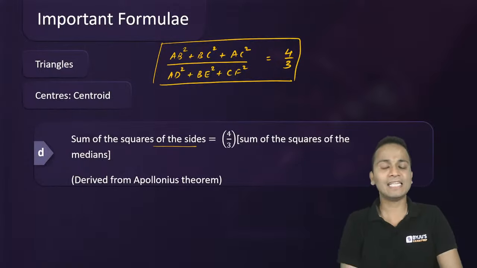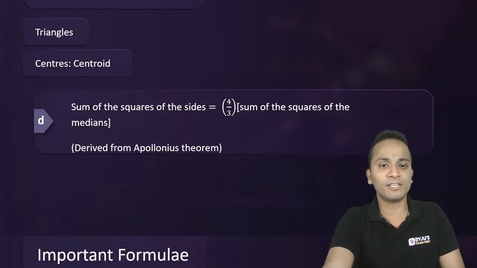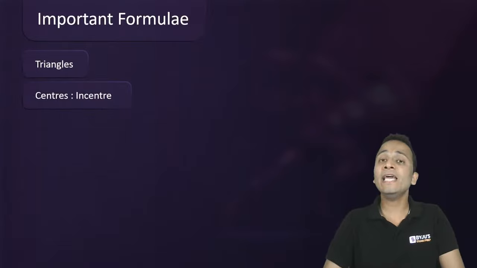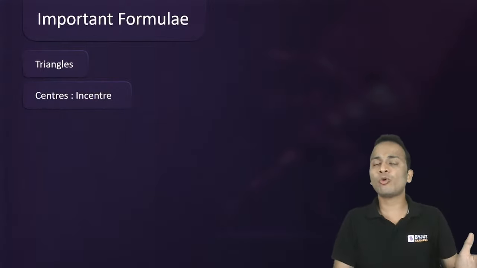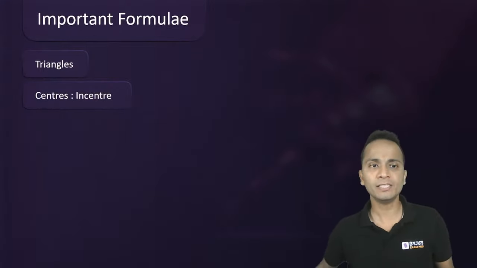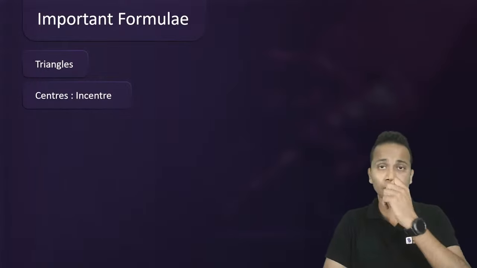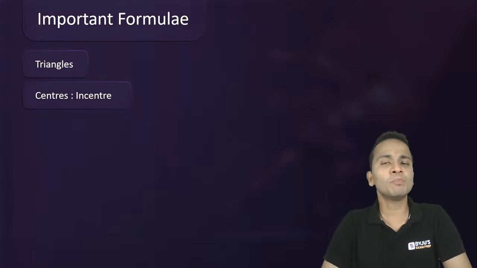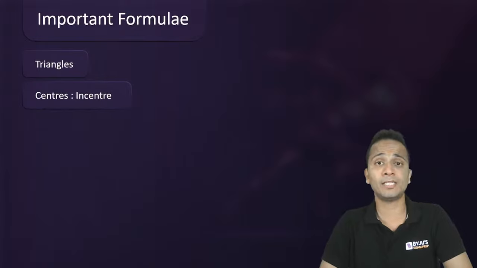So let's continue this session further. Now the next thing is incenter. So we have just seen centroid, which was the intersection point of medians. Let's talk about incenter. Now incenter is the intersection point of angle bisectors.